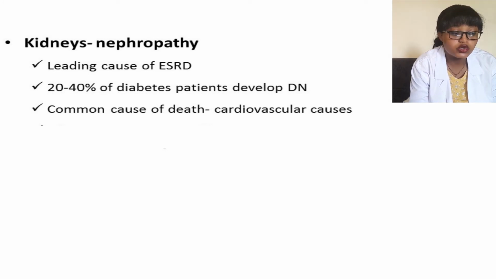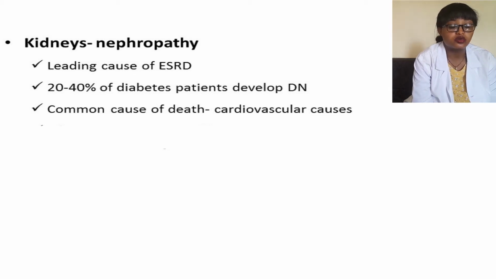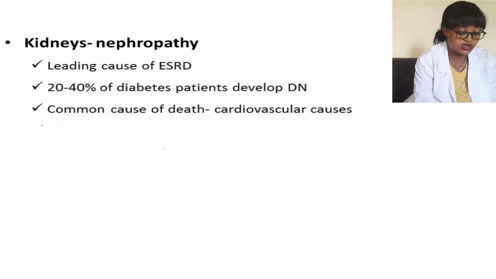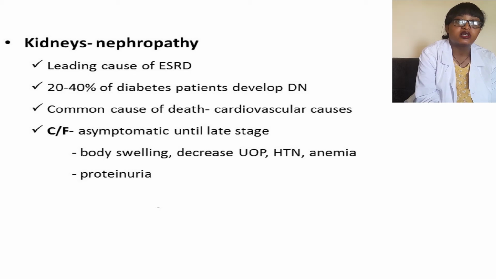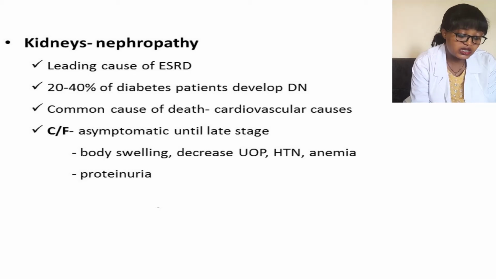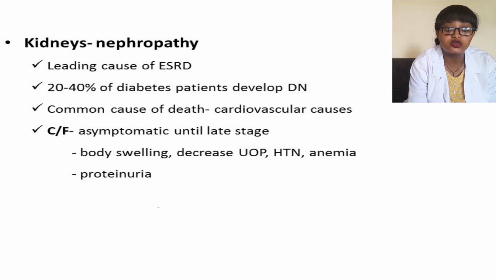The reason for this is that most type 2 diabetes patients die due to cardiovascular causes even before they develop end-stage kidney disease. So the commonest cause of death in these patients is cardiovascular disease. Clinically, most patients are asymptomatic. They have no symptoms until late stage, but in later stage they have symptoms of fluid overload like hypertension, decreased urine output, body swelling, edema, and as a result of late-stage CKD, they can develop complications like anemia and hypocalcemia. On urine analysis, we can find proteinuria or albuminuria.